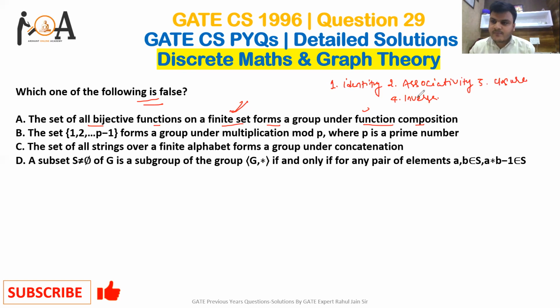If all these four properties hold, then we can say it forms a group under function composition.